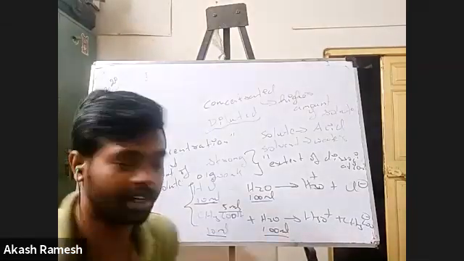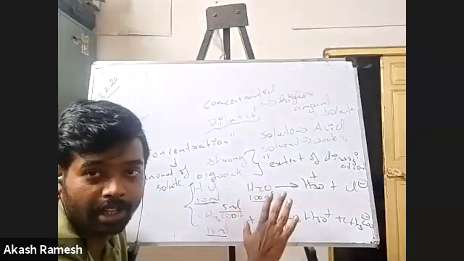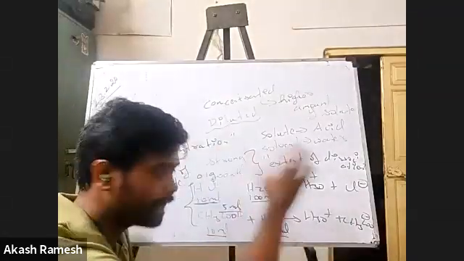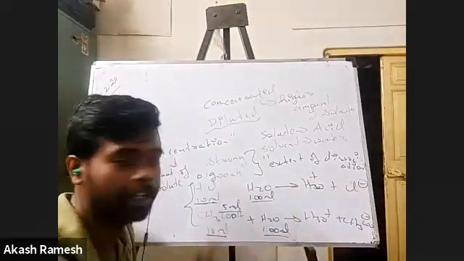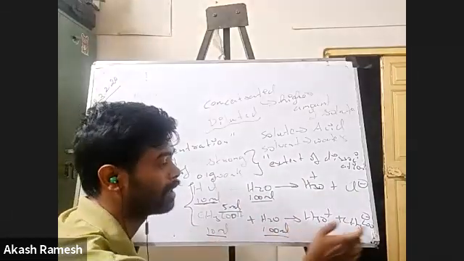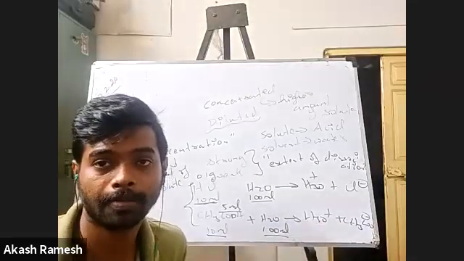These are the same concentration, I'm not changing anything. But what you see in HCl is that almost all the HCl went to give me H plus and Cl minus, but only 50% of CH3COOH gave me H3O plus and CH3COO minus.